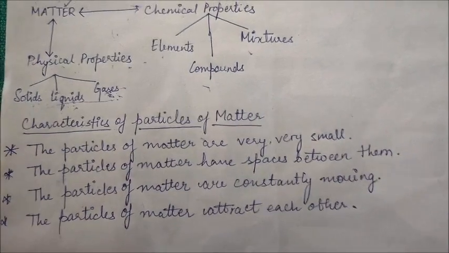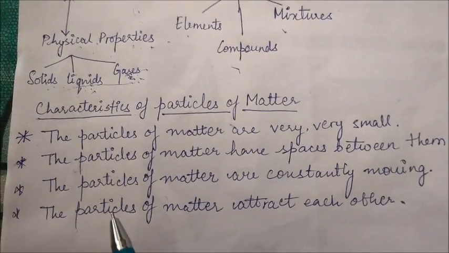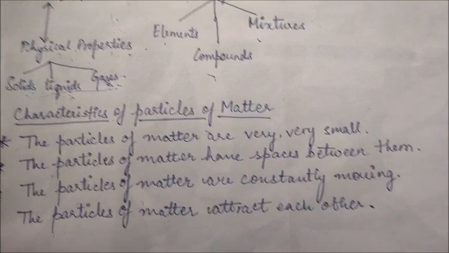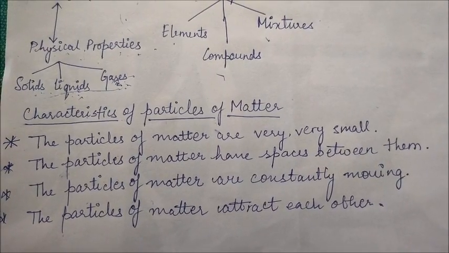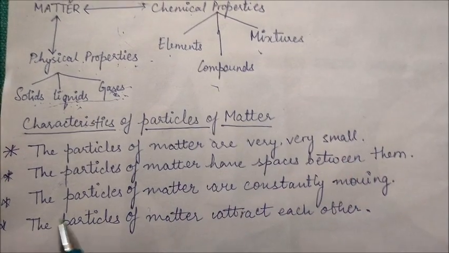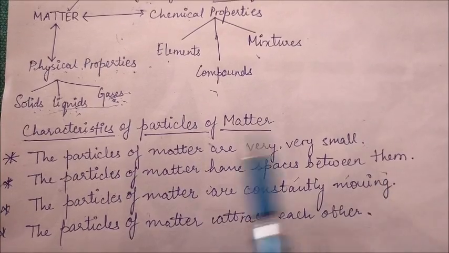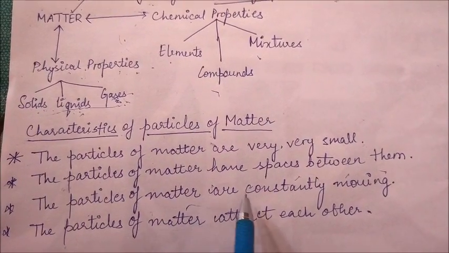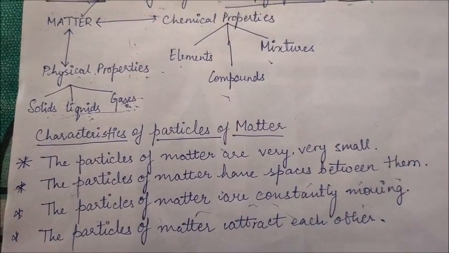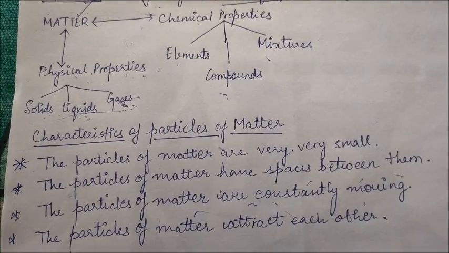Before moving to the types of matter according to physical properties, we should know about the characteristics of particles of matter. So here are a few characteristics of particles of matter. First, the particles of matter are very small. Secondly, the particles of matter have spaces between them. Third, the particles of matter are constantly moving. Next, the particles of matter attract each other. Now let me explain these characteristics in detail.